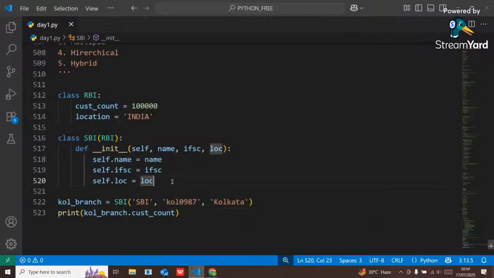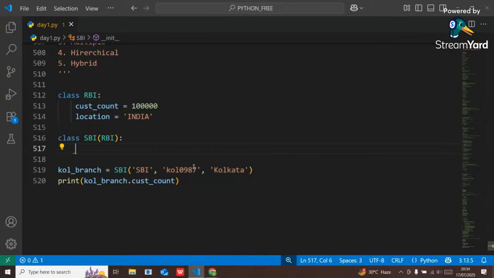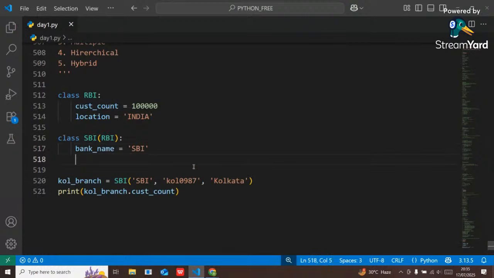Okay, so here, guys, instead of storing this, let me add the name manually. Bank underscore name equal to SBI. Bank name is SBI.